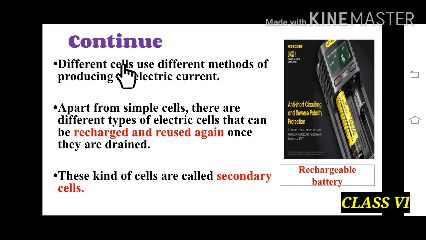Different cells use different methods of producing electric current. So these are the cells that can be rechargeable. So apart from simple cells, these are the different types of electric cells. So we have to recharge it again, and we can reuse this cell again once they are drained, and this kind of cell is called a secondary cell.